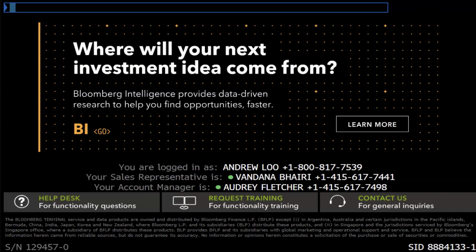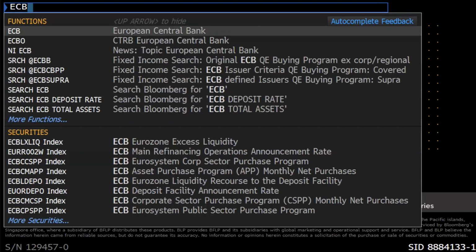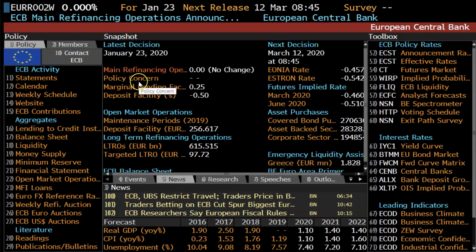So, one thing I want to show you on Bloomberg is actually how you find information on the ECB. So within Bloomberg, by typing ECB Go, you'll end up on the landing page for the European Central Bank. And in it, not only does it have where the policy rates are at the moment, it also gives you other information, such as what the total amount of asset purchases, or what we talked about as QE, exists in the system within the ECB.